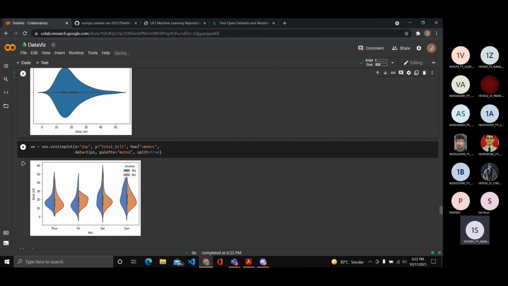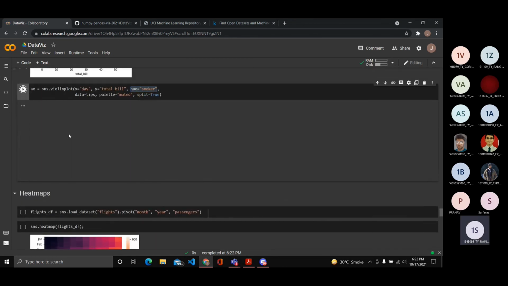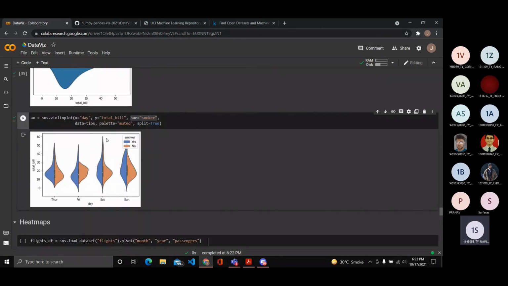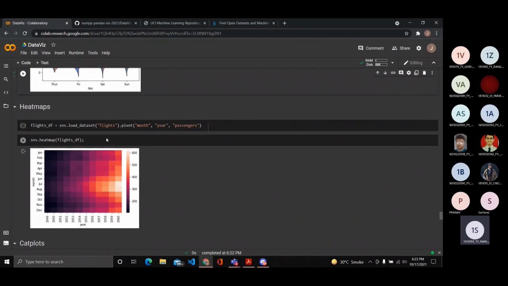So here I use the hue parameter of smoker. So I can understand the interquartile range and the different density distributions of whether it's a smoker or not. So as you can see, the outliers are bigger in this case. You can get various conclusions from this. I hope everyone has understood all about violin plots. We can now move on to heat maps.